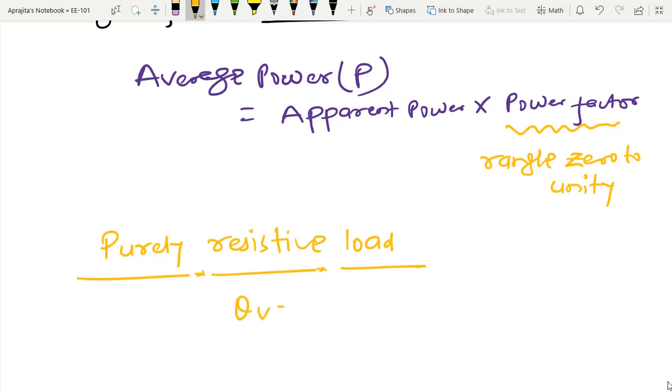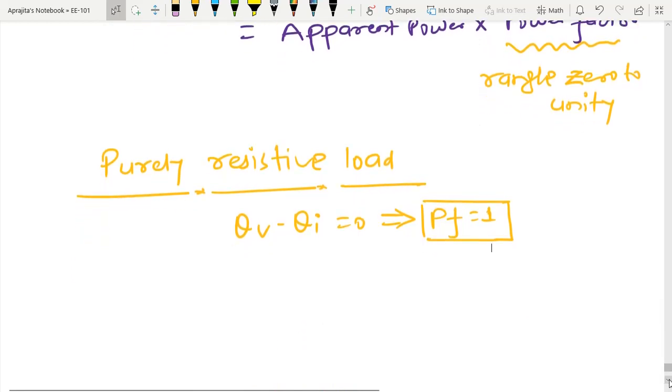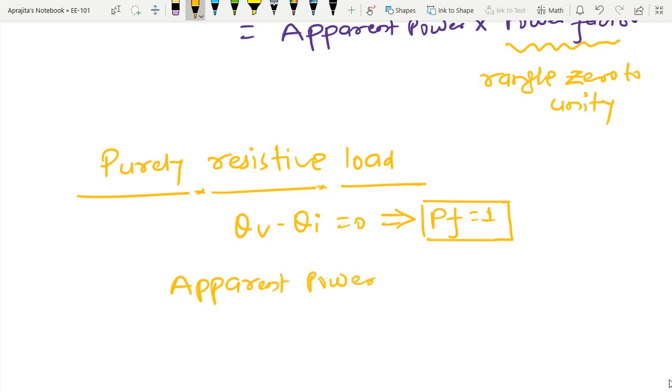So I can write theta v minus theta I equal to 0, which implies that power factor equals 1. So in case of a purely resistive load, apparent power is exactly equal to the average power, or sometimes people also say real power.